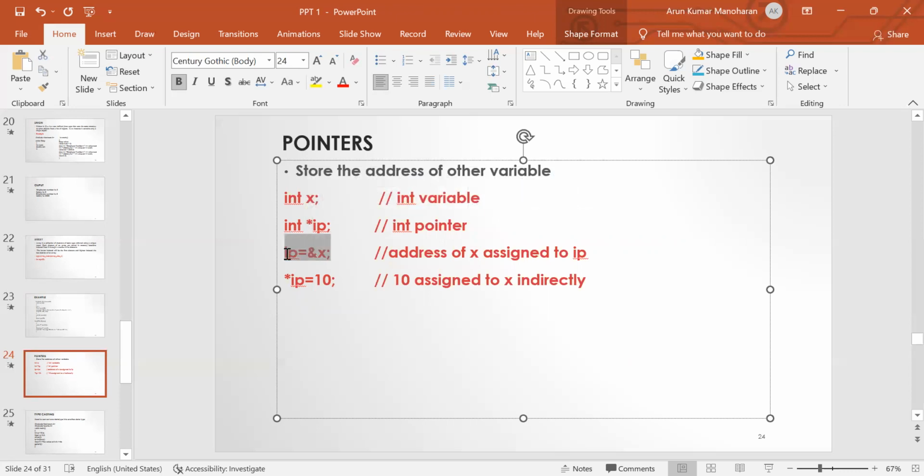See here in this example, ip is a pointer variable. Here we are assigning this address. Ampersand is the address operator. Okay, and then we are assigning the address of this variable x. Okay, so by using the indirection operator, we can retrieve the value pointed to by this pointer variable.